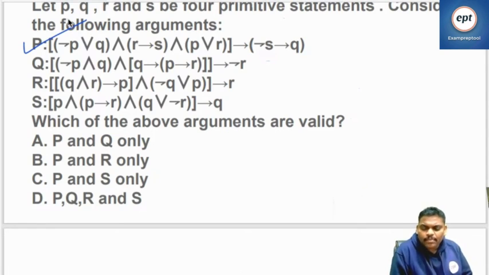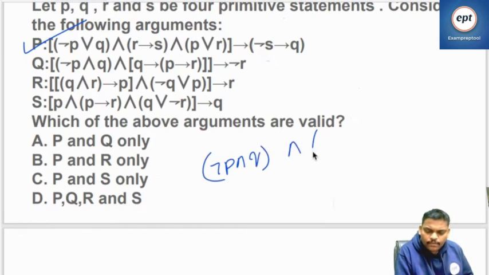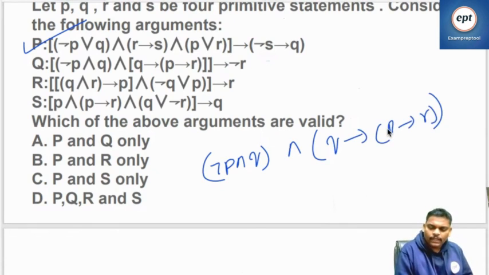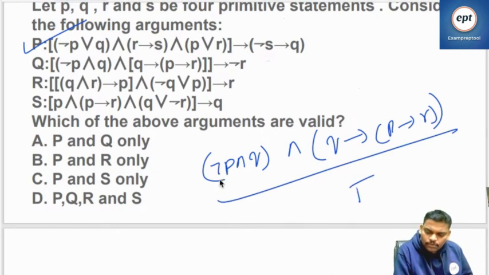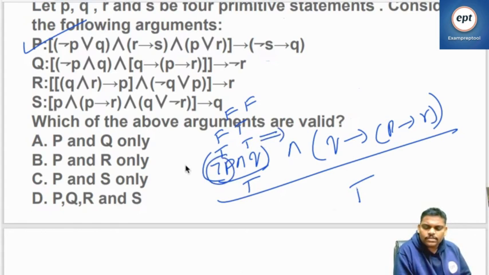Now, I think because of the AND operation, it is going to be easy. Let's check. Negation P and Q, and Q implies P implies R. So this is true. Let me write now. True, true. False, true. False, false. So the first combination you try. Negation P true means P false.